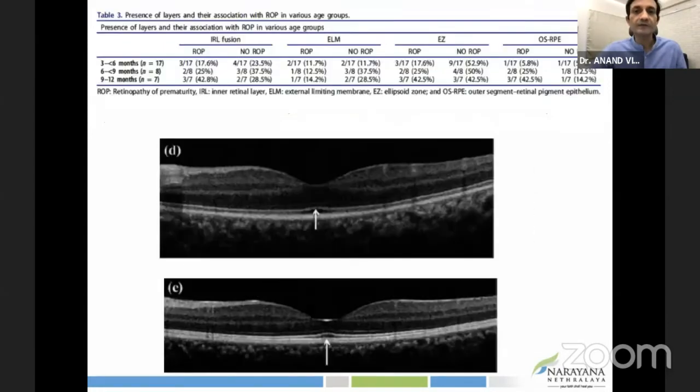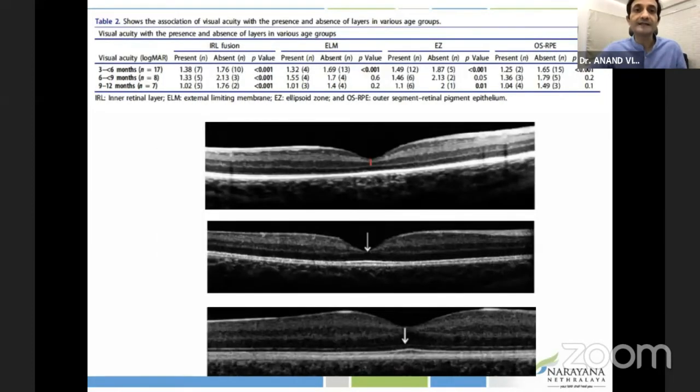So that was part of what we've been doing here. And the table on top shows you that there are certain layers, and these were all compared in all preterm babies, some who had ROP and some who didn't. And we found that ROP actually delayed some of these layers, although ophthalmoscopically their maculas looked normal. So they looked like they had a normal retina, and in this group, some of them had not even received treatment, but they had these layer abnormalities.